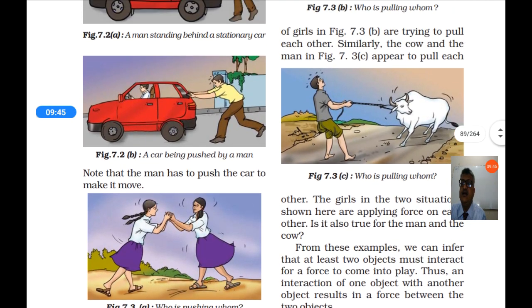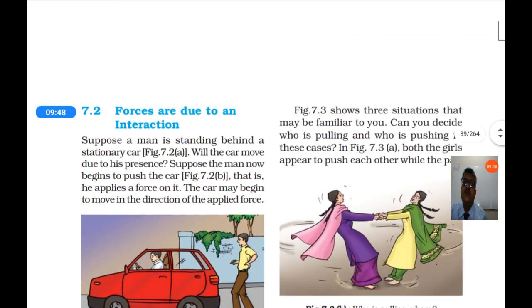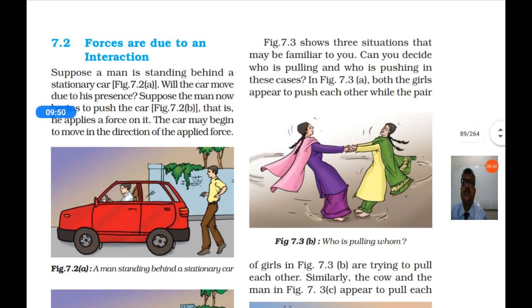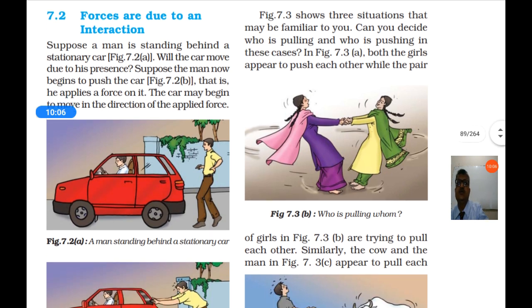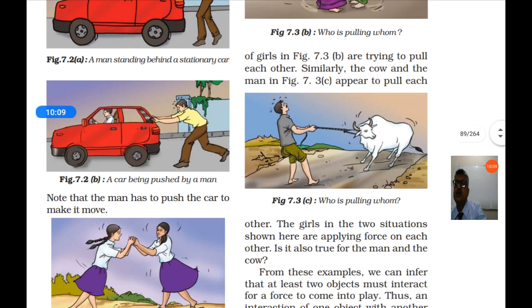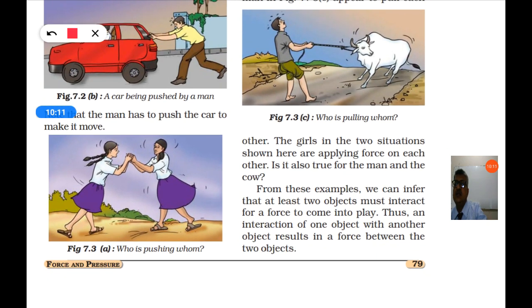In the second picture, you can see in 7.3 shows three situations that may be familiar to you. Here children are playing, two girls are pushing each other and two girls are pulling each other. Can you decide who is pulling and who is pushing in these cases? In the first case, they are pushing each other. Girl 1 is pushing girl 2 and girl 2 is pushing girl 1.